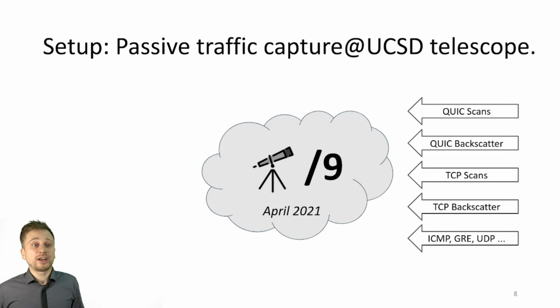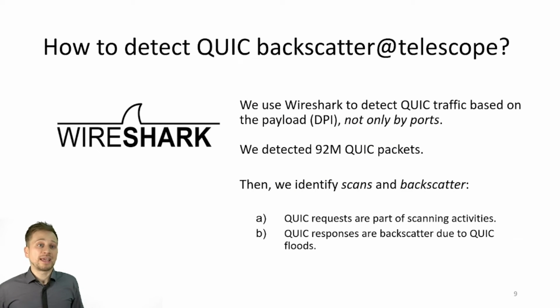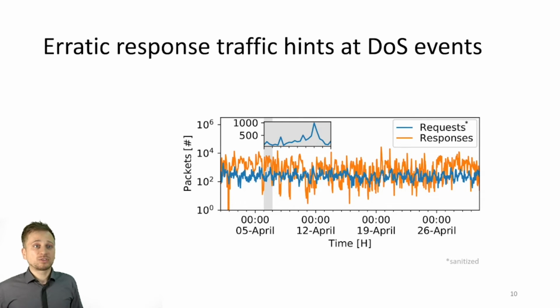And since we receive various traffic types, we have to detect QUIC. We use Wireshark for that. This means that we detect packets based on the payload and not only by ports. Then, as a second step, we classify the packets into requests and responses. We expect QUIC requests to originate from scanners, and responses should be backscattered due to QUIC initial floods. And that's what we found.